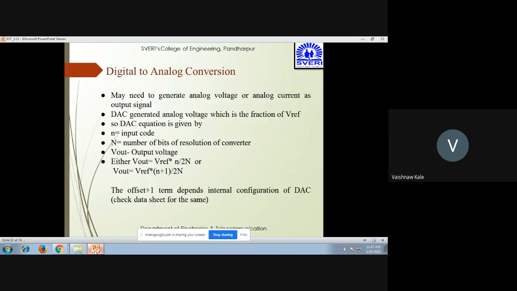Then digital to analog. Similarly to analog to digital conversion, we can also convert digital into analog. We can take an example like generating analog voltage or analog current as an output. DAC generates an analog voltage, which is a fraction of V reference. The DAC equation can be given as either V output equal to V reference times n by 2^n, or V out equal to V reference times (n plus 1) by 2^n, where the offset plus 1 term depends on the internal configuration of the DAC, which can be checked through the data sheet.